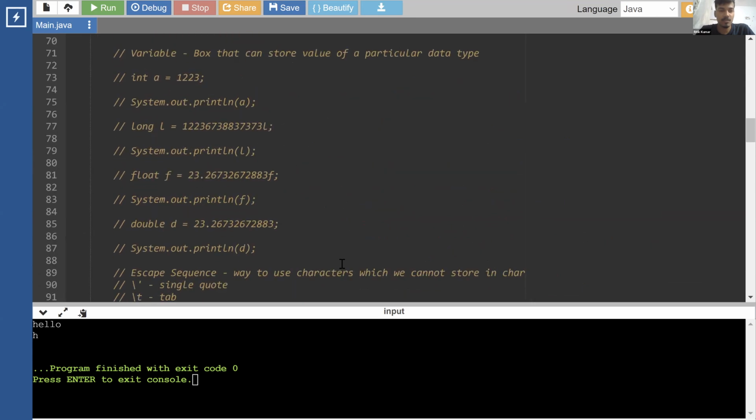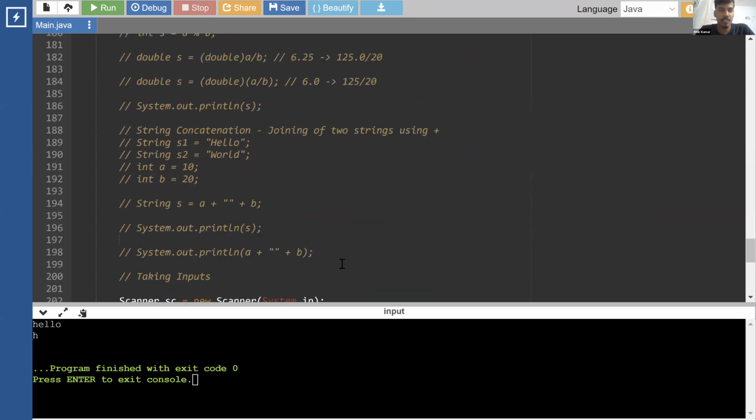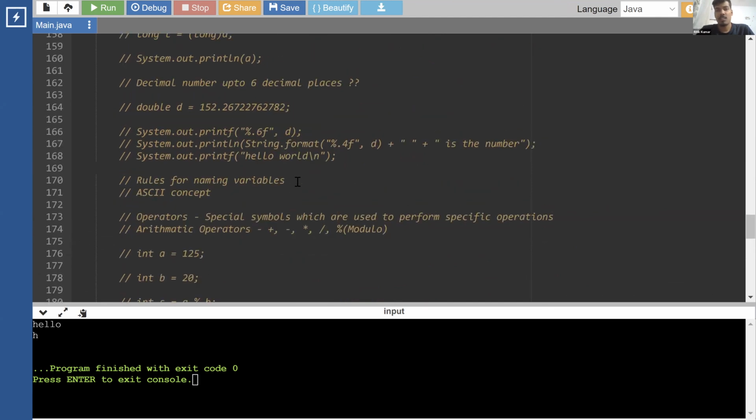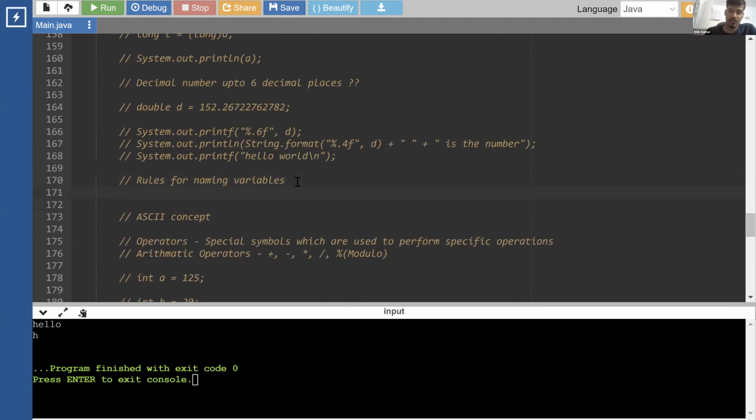Those two things go. Okay, let me quickly cover up. There are two parts remaining. So the first part is: what are the rules for naming variables? Till now we are giving names to the variables, but what are the rules that we should be following?